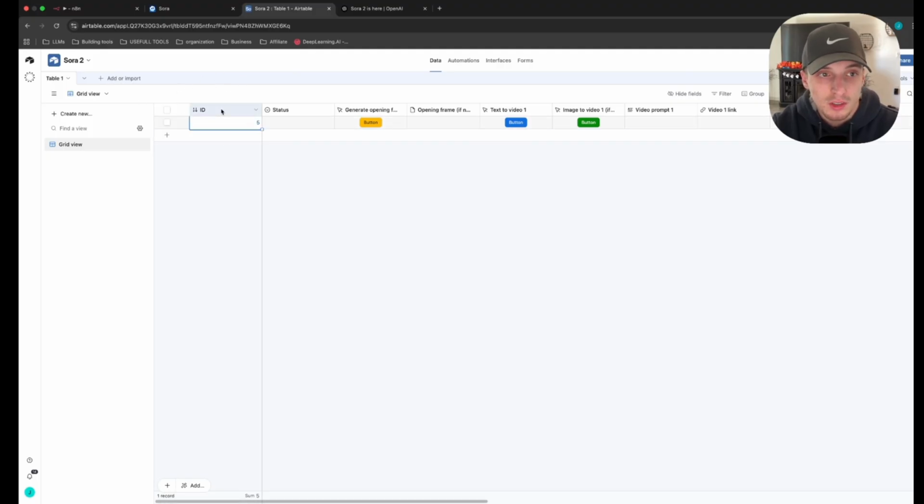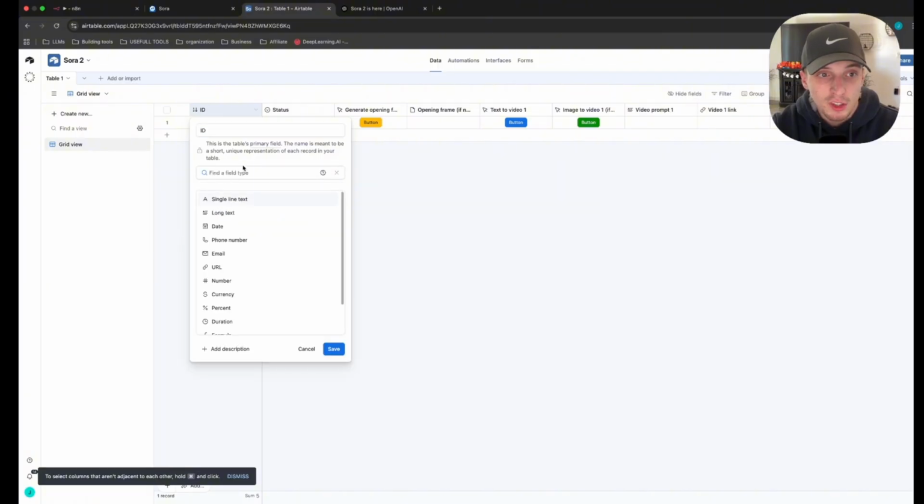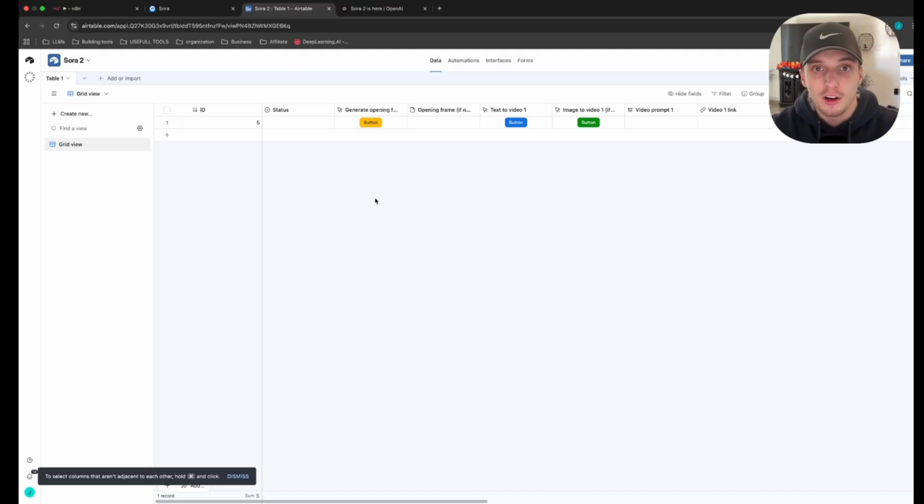All you're going to have to do is double click on it, type in capital I, capital D, and then for field type, you're going to want to put auto number. So type auto number, it pulls up, click it, click save. So as of right now, for your Airtable setup, you should have ID with the number and then nothing else here. And then we're going to get into each field by field.